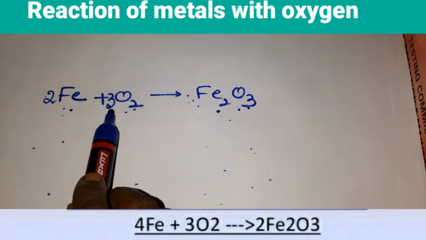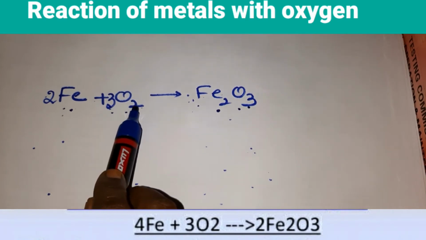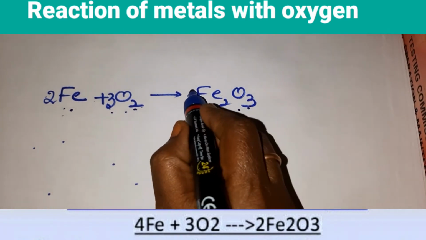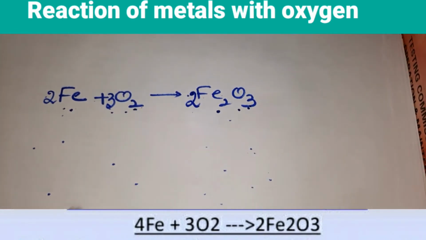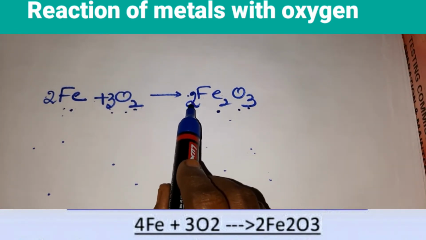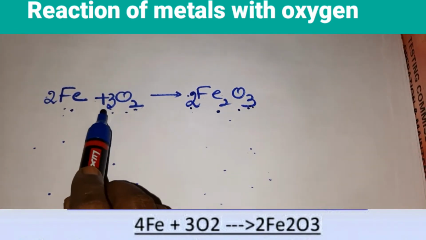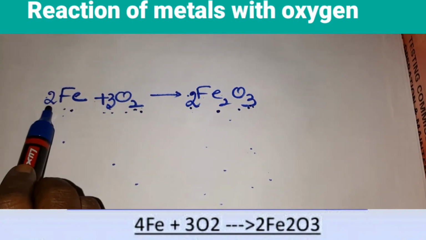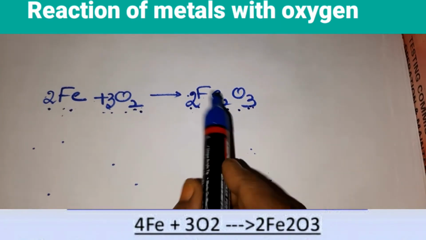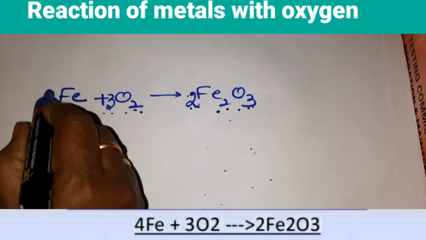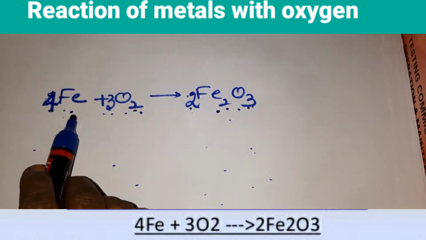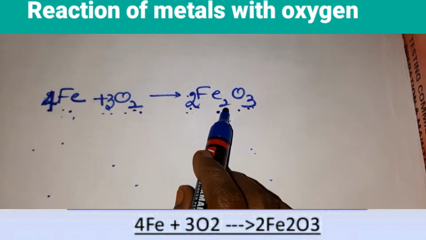So oxygen is 3 2s are 6. Here you have only 3. So on this side, to make it 6, add 2. Got it, children? So when you add 2, oxygen is 6. Here oxygen is 6. But iron you have 2, but here you have 4. So you have to change this 2 to 4. 4 Fe. Here also you have 4 iron atoms.